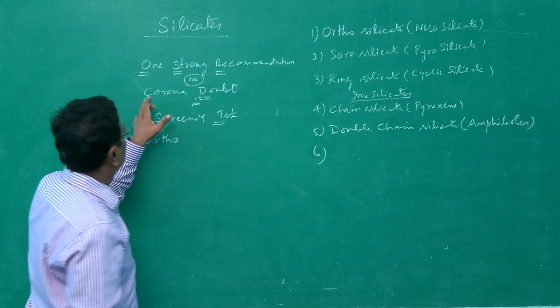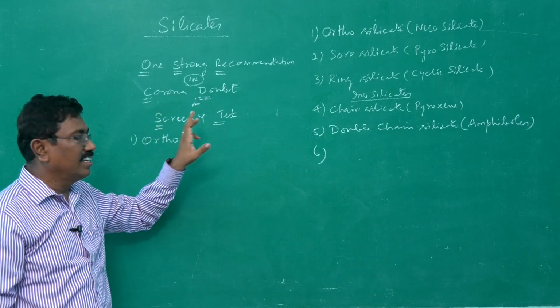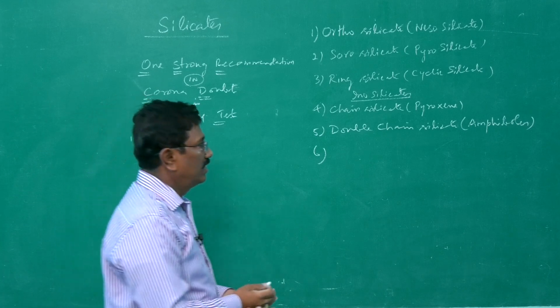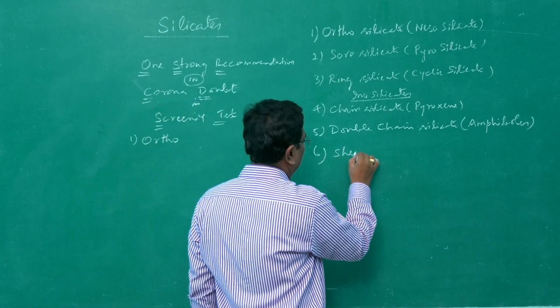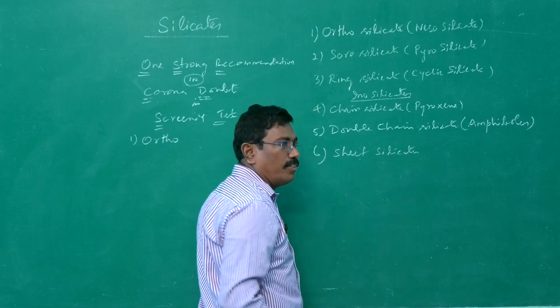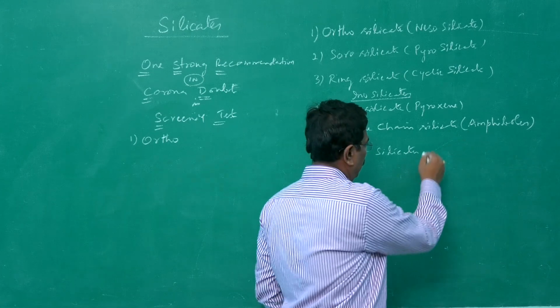Sixth category, screening test, it comes under S and T. Sheet silicate, which is also called phyllosilicate.